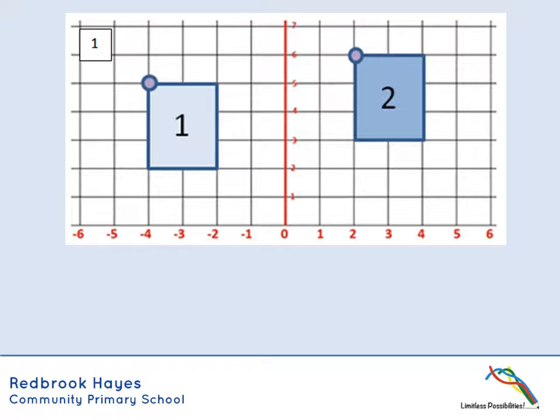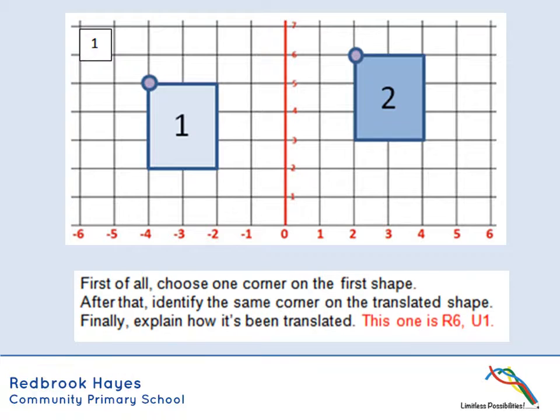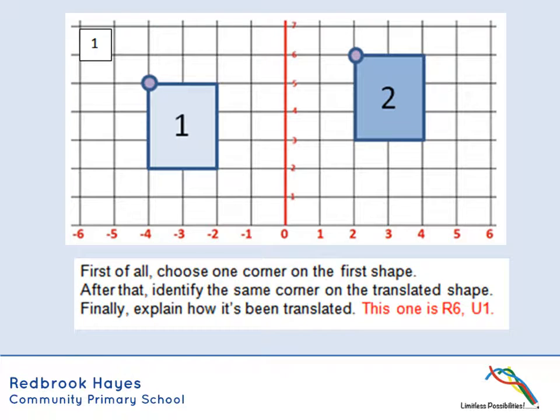what we need to do on this one is to describe the translation between shape 1 and shape 2. So again, you can see that you choose one corner, as you saw in the video before. Choose one corner. It doesn't matter which one you choose, but it's got to be the same one between the two shapes. And then you just need to describe what's happening. So you can see in this one, it moves 6 squares to the right and 1 square up. So that would be our description of the translation. So next couple of ones you can do on your own. You just need to pause the video between each question.